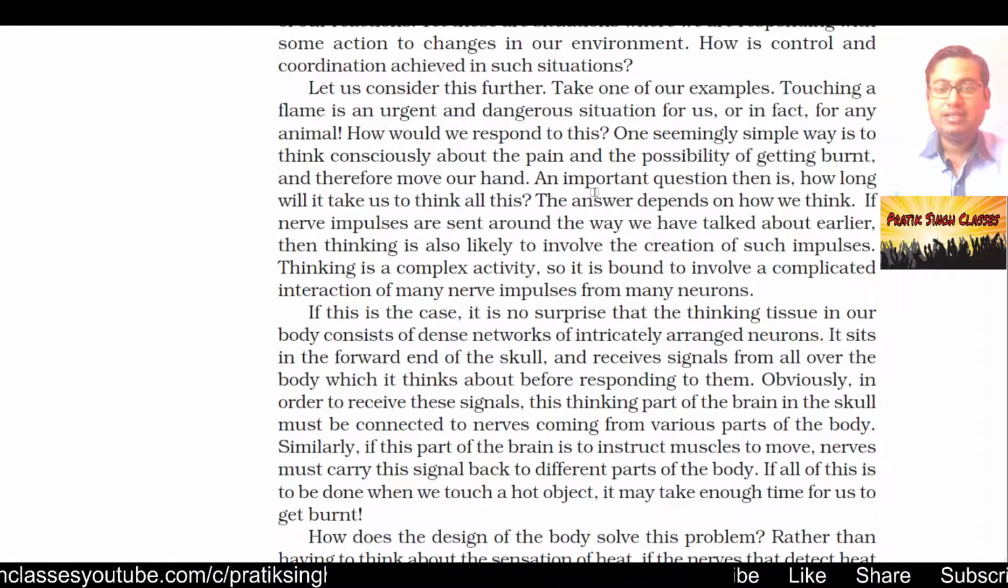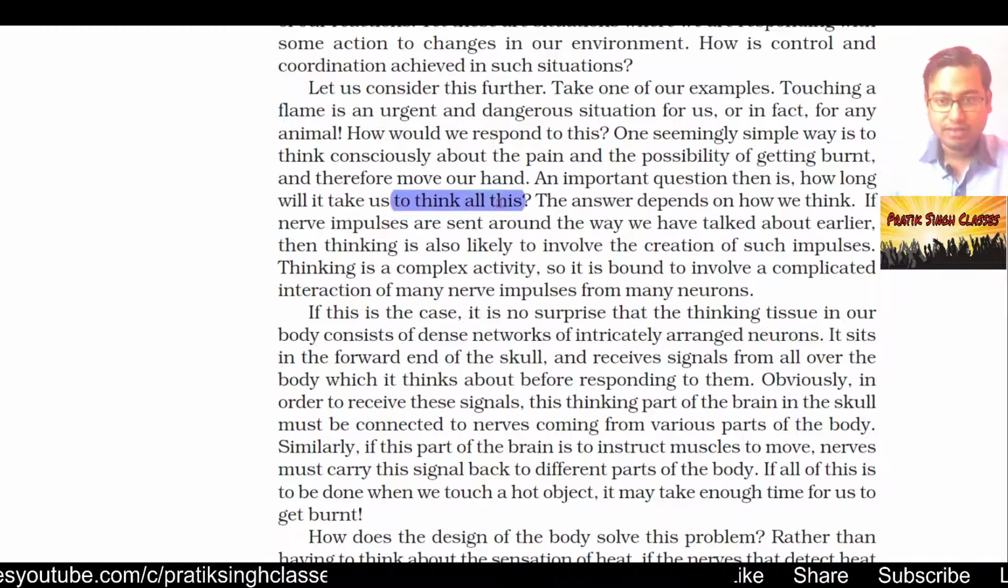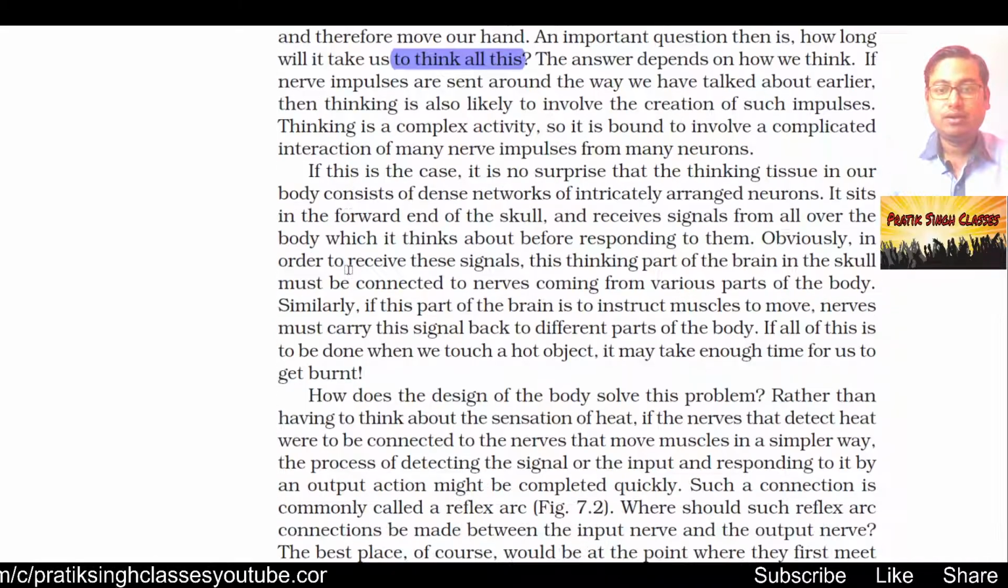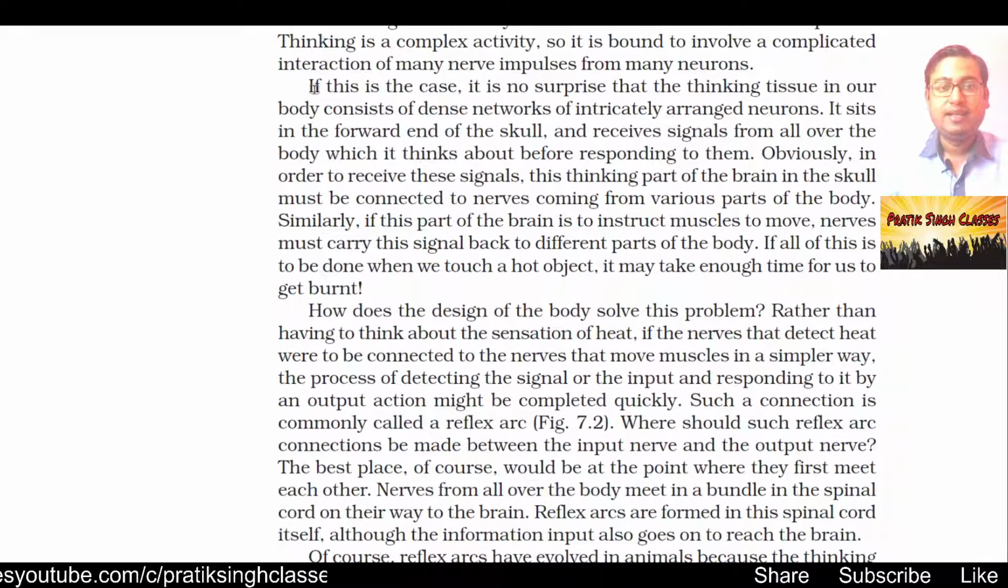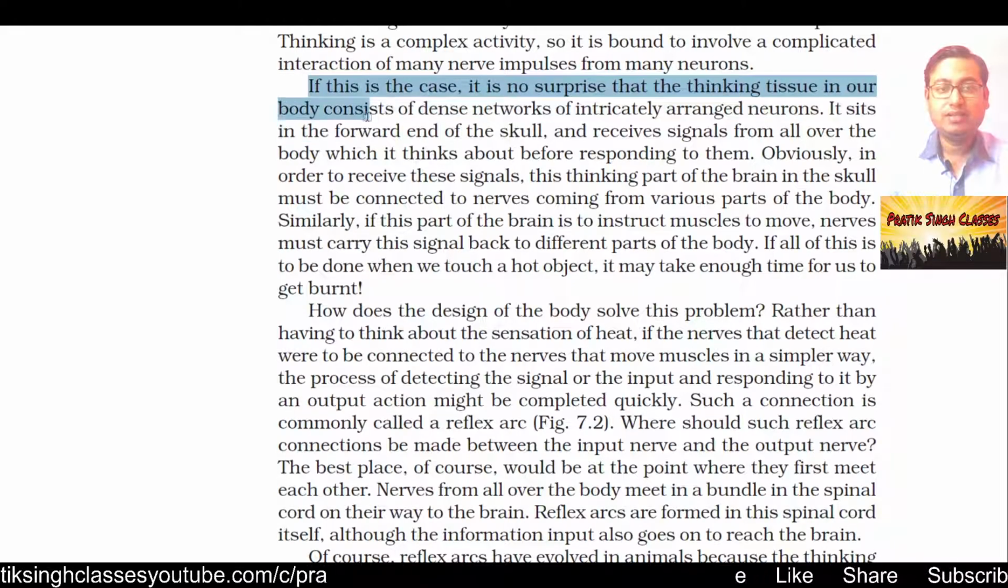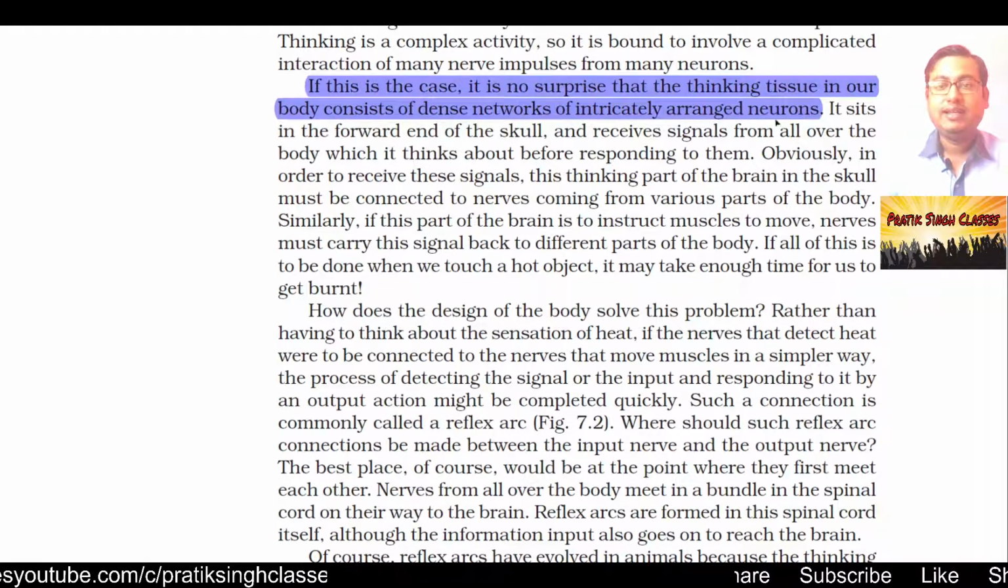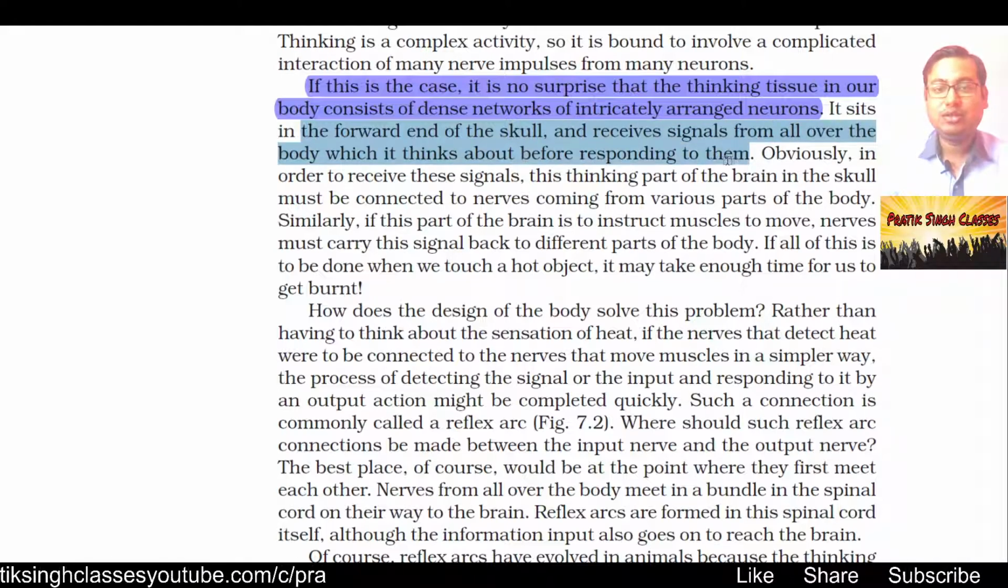An important question then is, how long will it take us to think, as we have seen. Thinking is a complex activity, so it is bound to involve a complicated interaction of many nerve impulses from many neurons, not one or two, it is in millions. If this is the case, it is not surprising that the thinking tissue in our body consists of dense networks of intricately arranged neurons. It sits in the forward end of the skull and receives signals from all over the body, which it thinks about before responding to them.